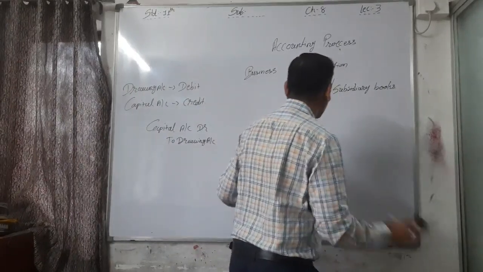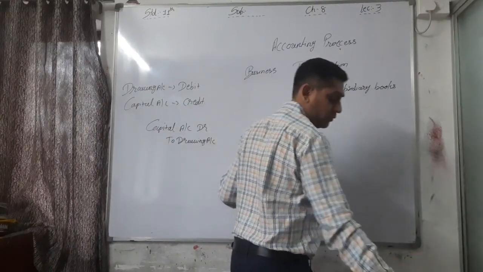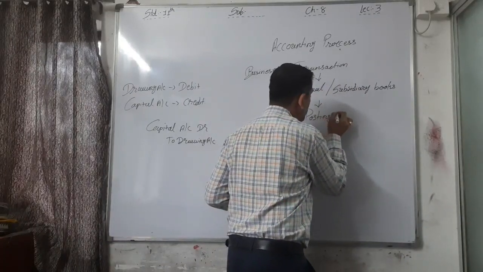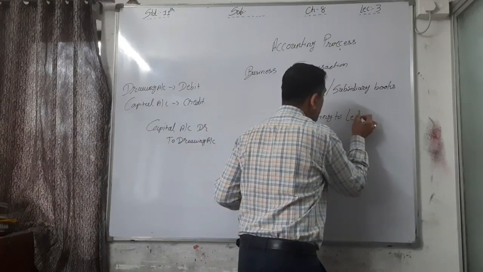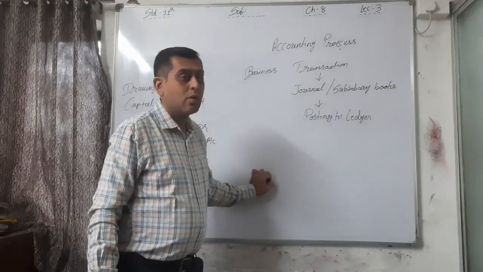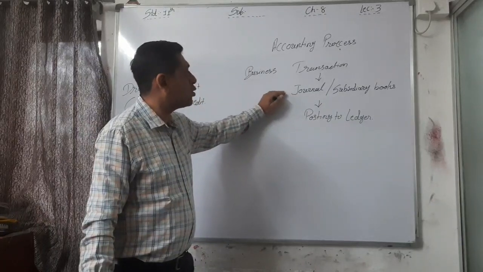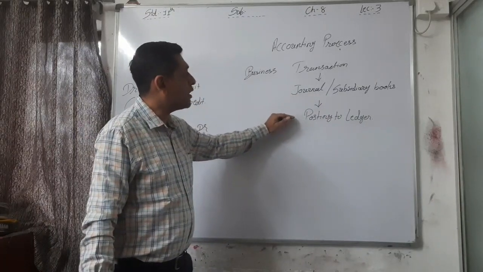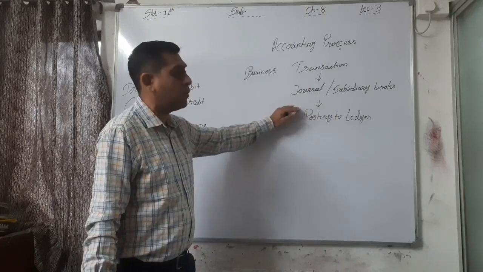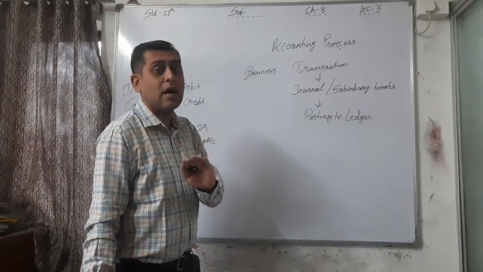First of all, posting. The next step, posting to ledger. This is the next process. First of all, we are posting it to ledger. All the journal entries or all the subsidiary books must be recorded to the particular account.